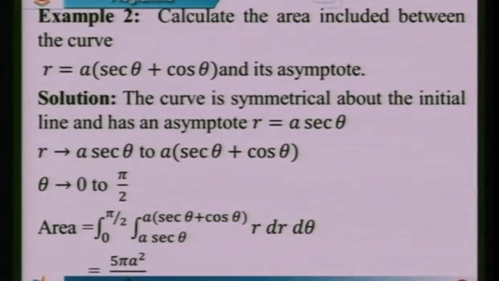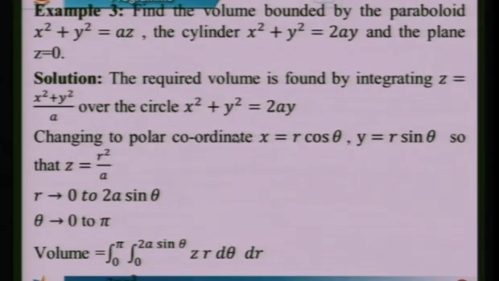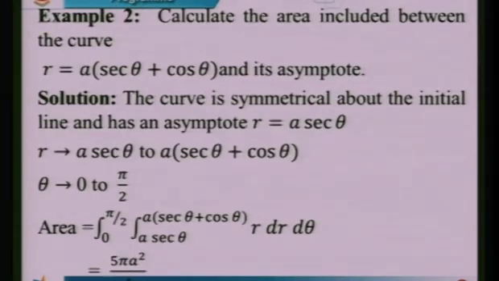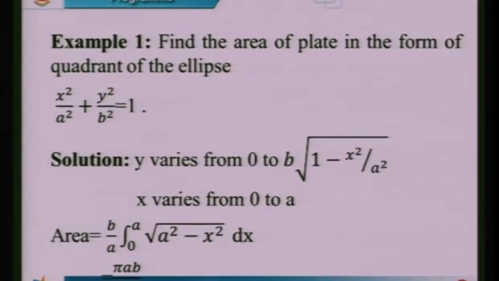Here, let me take the discussion on Cartesian coordinates. One more Cartesian coordinates case, the intersection of two curves: how this intersection will give us a particular type of limits, how these limits are to be carried out, and what is the answer in the case of calculation of area by means of double integration.